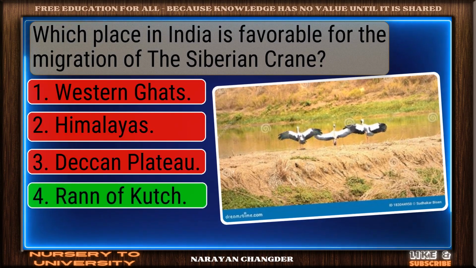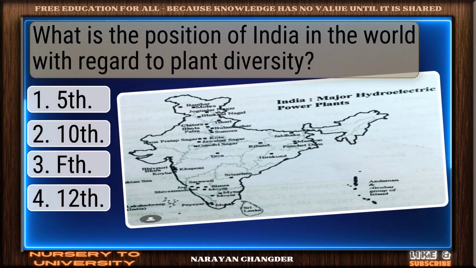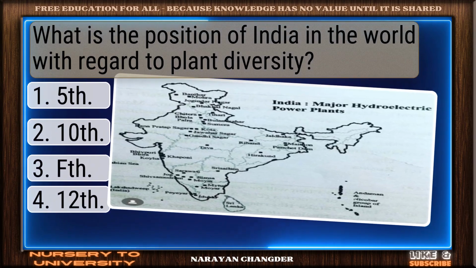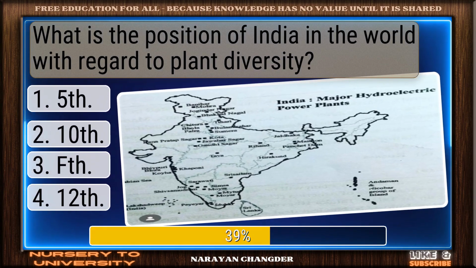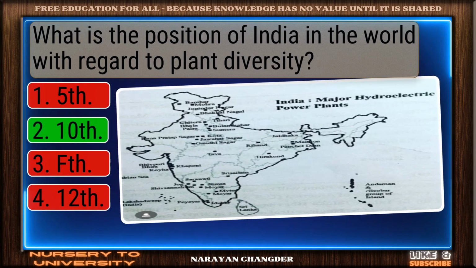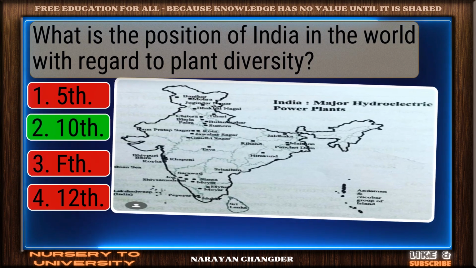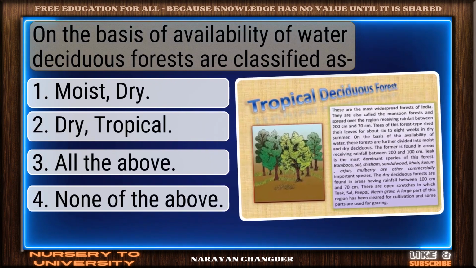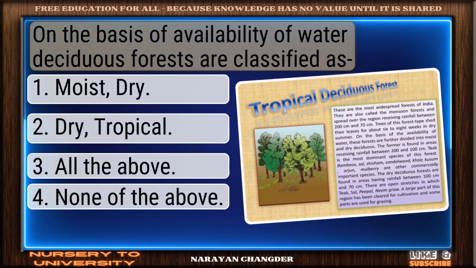Right choice. Rann of Kutch is the best answer. Question number 95. What is the position of India in the world with regard to plant diversity? You're right. 10th is the correct answer. Question number 96. On the basis of availability of water, deciduous forests are classified as?